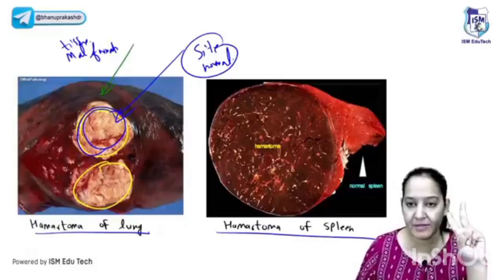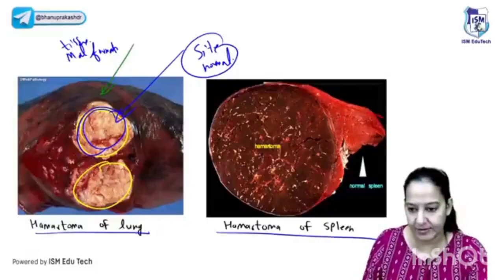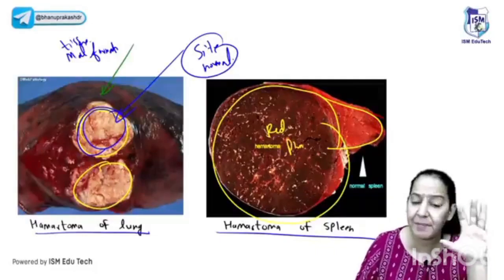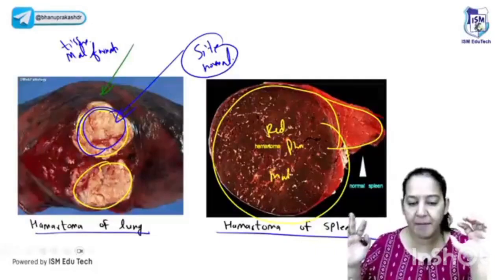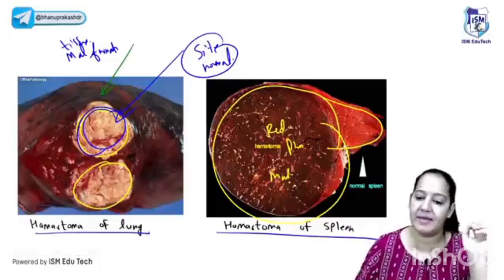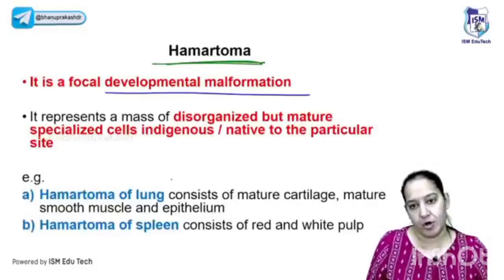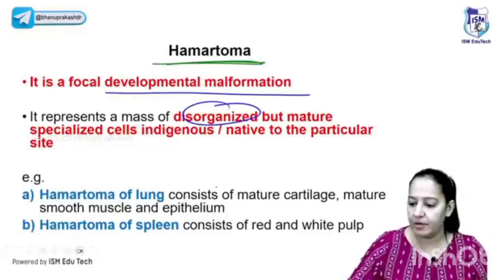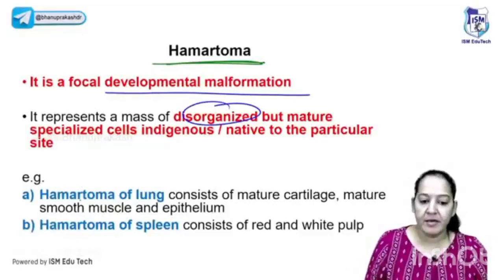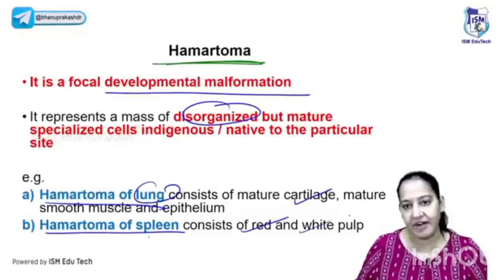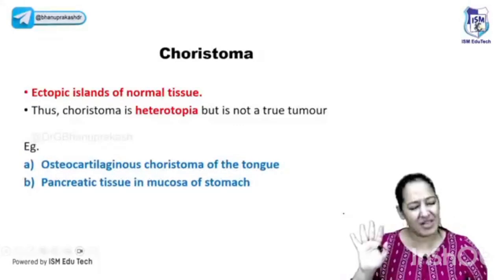See the second example, spleen. You know in the spleen there is red pulp and white pulp. This is the normal spleen. Inside the normal spleen, you can see abundant red pulp. So red pulp is normally present. The only thing, it becomes malformed. Maldevelopment is there. But here the site is normal, the tissue is abnormal, it is hamartoma. So hamartoma is a developmental abnormality. The tissue becomes disorganized, the tissue becomes malformed. So hamartoma of the lung contains the cartilage, hamartoma of the spleen contains the red and the white pulp. Site is normal, tissue is abnormal.